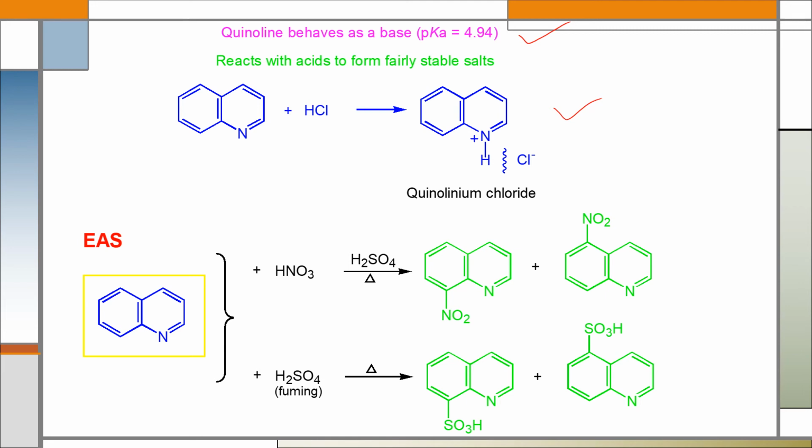That's why these two products are the major products. Similarly, if we do sulfonation, quinoline-5-sulfonic acid and quinoline-8-sulfonic acid will be the major products after electrophilic substitution.